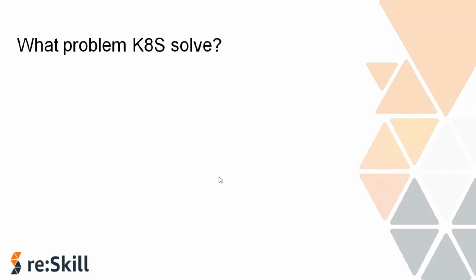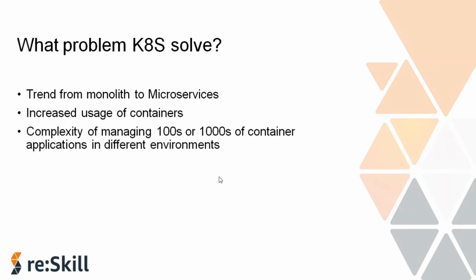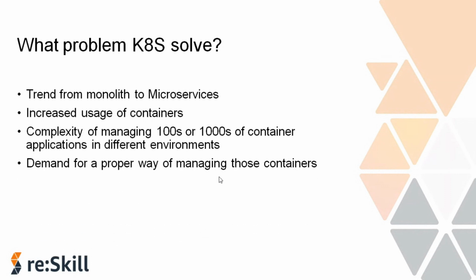Now let's understand exactly what problem Kubernetes solves. So increased usage of microservices caused increased usage of container technology, as containers offer the perfect tools and architecture for small and independent applications like microservices, and it eventually resulted in applications which are made up of hundreds or thousands of containers. And now managing this number of containers across multiple environments is a cumbersome activity. So it demanded a proper way of managing those containers.